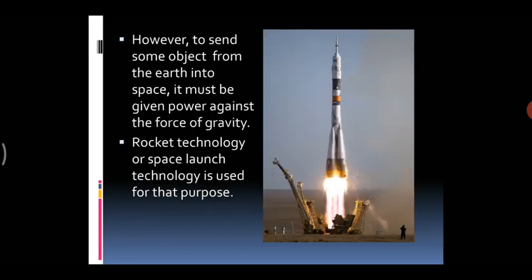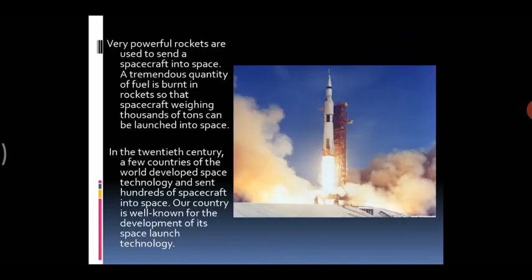However, to send some object from the Earth into space, it must be given power against the force of gravity. For anything to move towards space, you have to give power. Rocket technology, or space launch technology, is used for that purpose. There are different technologies used to send something towards space.